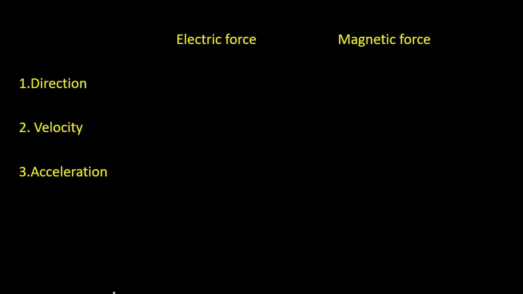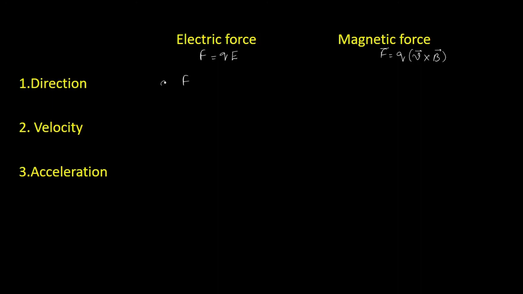Now let us look at the difference between electric and magnetic forces. Electric force is given by Q into E. Similarly, magnetic force is given by Q into V cross B. What about the direction of electric force? Electric force always acts in the direction of field.